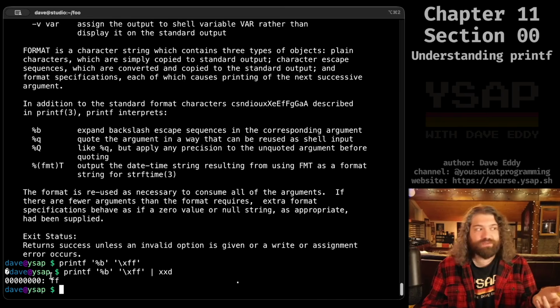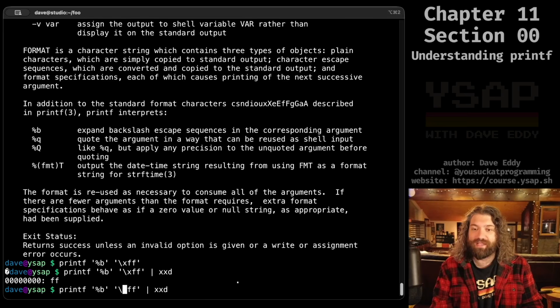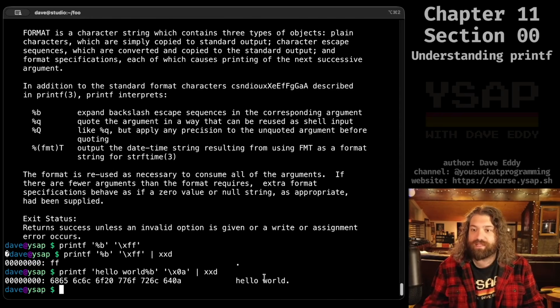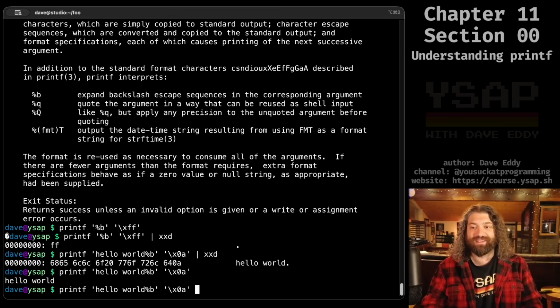I have a video on my YouTube channel where I do BMP, bitmap graphics generation using Bash, and I'm able to do it because printf can write binary to the screen. So it's pretty awesome. I can link to that at the end. But one of the cool things about this is I could print hello world, and then I could do a %b here, and I could give it \x0a. So as you can see, it says hello world, and there's this period here with a 0a character. And do you know what a 0a character is? A newline. That's what it is. So I could put a newline right there if I wanted to. So yeah, kind of cute. It allows you to do raw binary with it.